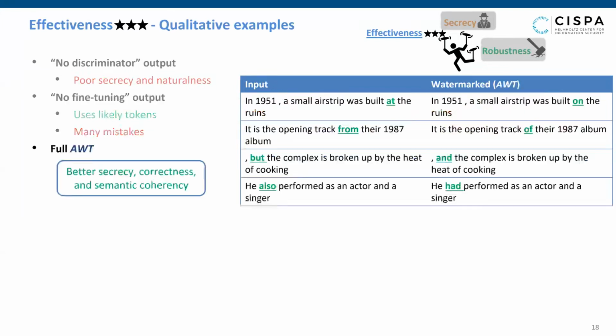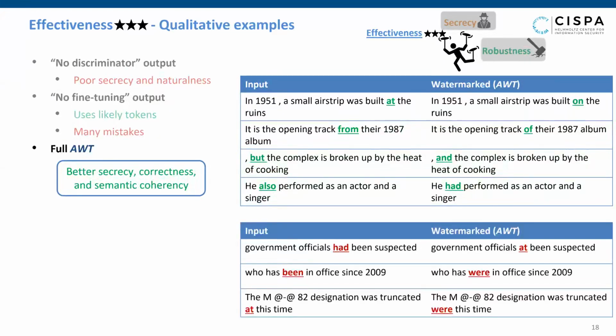We finally show examples of watermarked sentences using the full model. We observe that the changes are all from common tokens without fixed changes. The correctness and semantic consistency are also greatly improved. We still observed cases where the model made mistakes, indicating that there is room for further improvement.